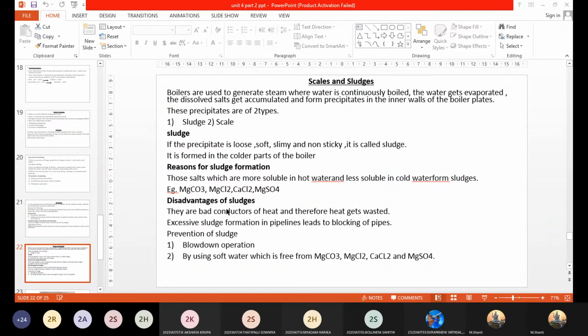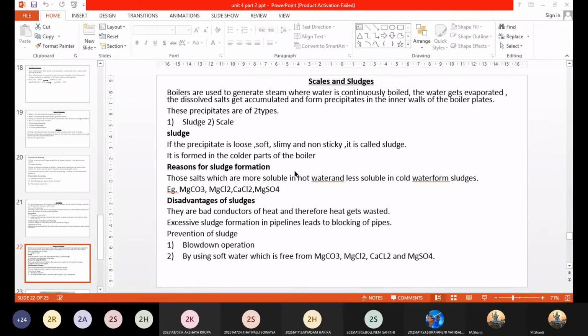These precipitated salts will slowly settle on the inner walls of the boiler plate. Just now you have seen the boiler, right? The inner walls of the boiler plate will be completely covered with these precipitated salts. The precipitation takes place in two ways, that is sludges and scales. How do you differentiate them? Sludges are soft, loose, and slimy precipitates, whereas scales are hard, thick deposits. Whatever the nature of the precipitated salts, you have these two ways of precipitation.